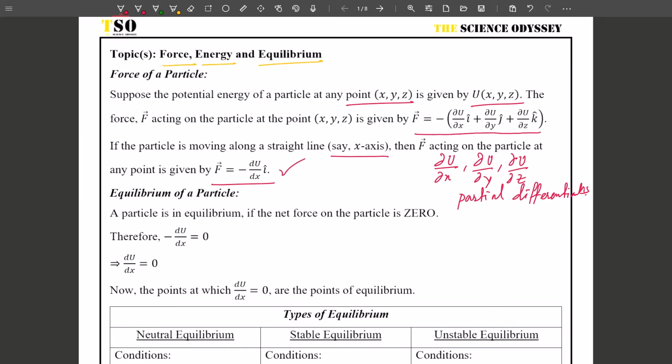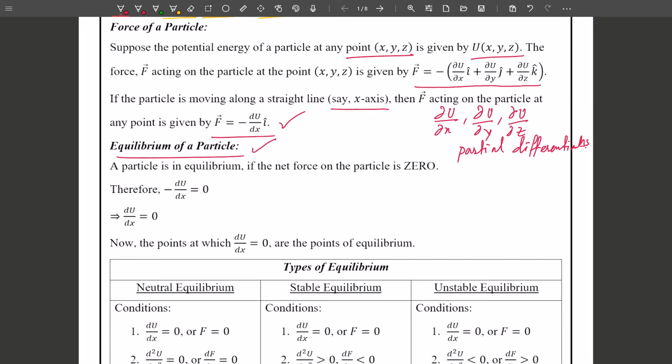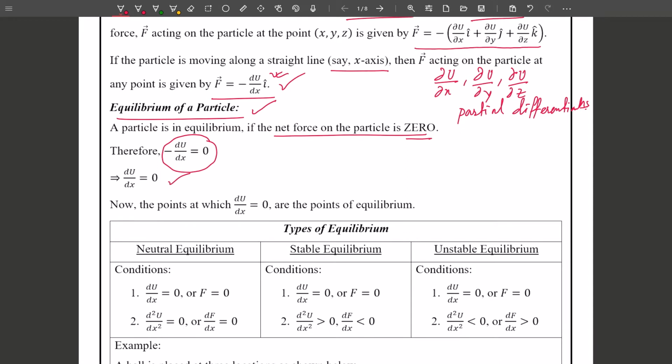Okay, so let us discuss the equilibrium of a particle. If a particle is in equilibrium, then the net force on the particle will be 0. So minus of du by dx will be 0. Why? Because this quantity gives the force. So minus du by dx will be 0, implies du by dx is 0. So the points where du by dx is 0 are the points of equilibrium.